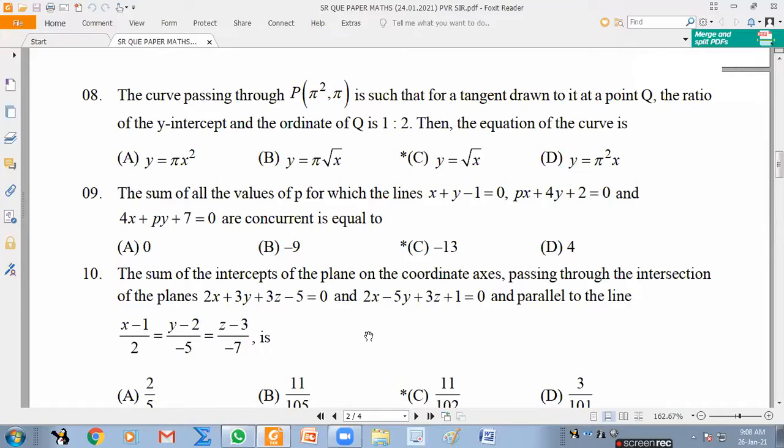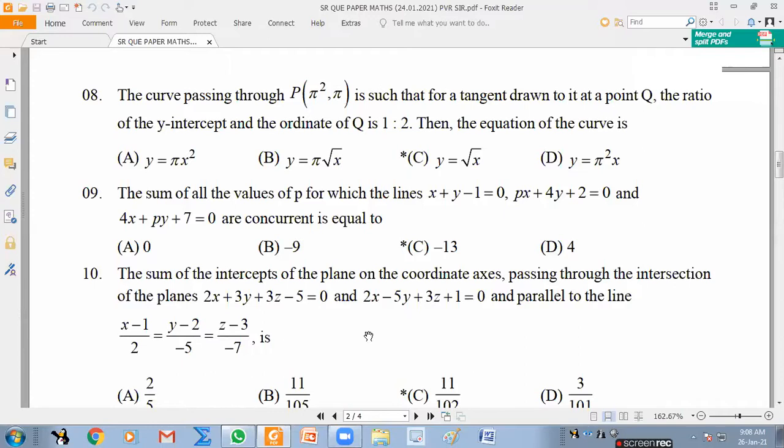If you want concurrent, det equal to 0, you will take, right? But the reverse is not true. Whenever det is 0, don't think they are concurrent. They may be parallel lines. If 2 lines are parallel or 3 lines are parallel also, you will get det 0. So it is not an if and only if condition. If they are concurrent, that is 0. But if that is 0, it is not necessary that they are concurrent. They may be parallel lines also.